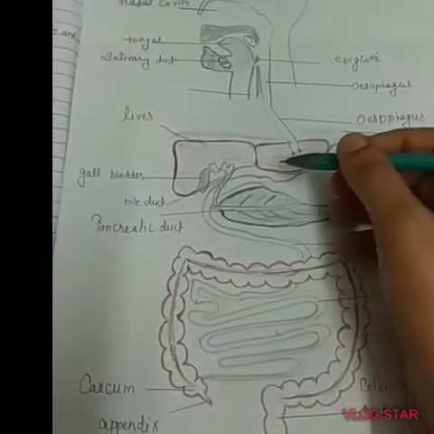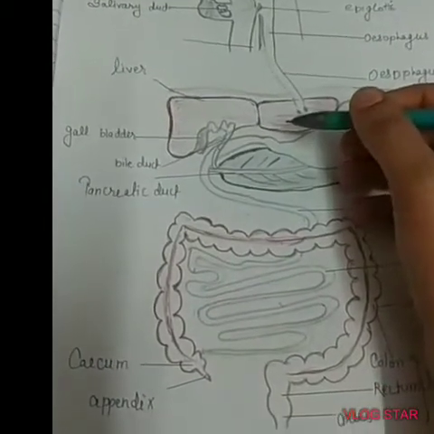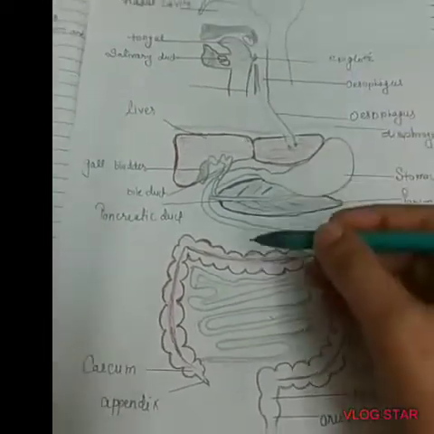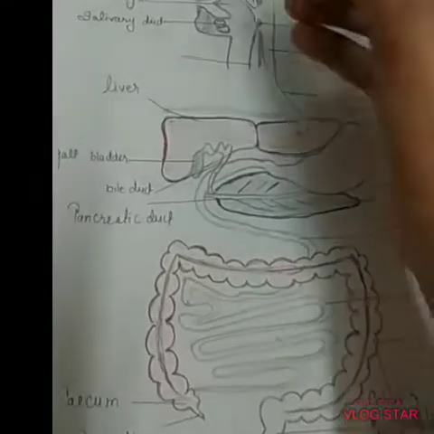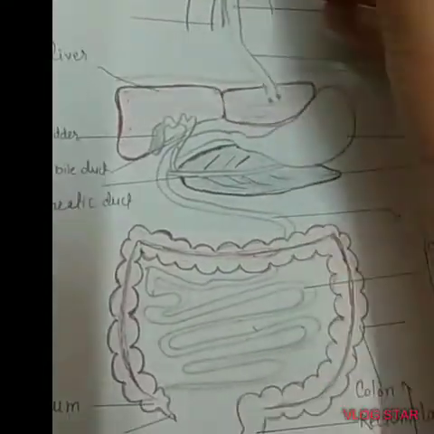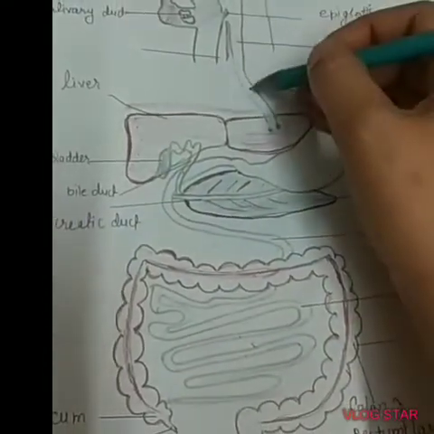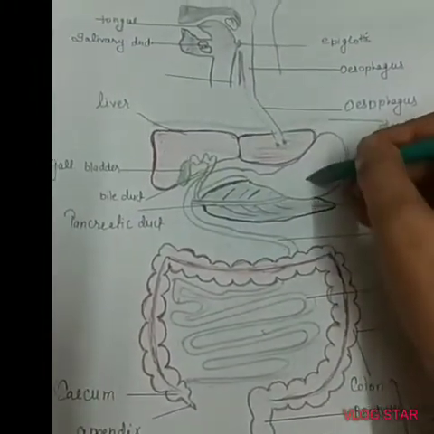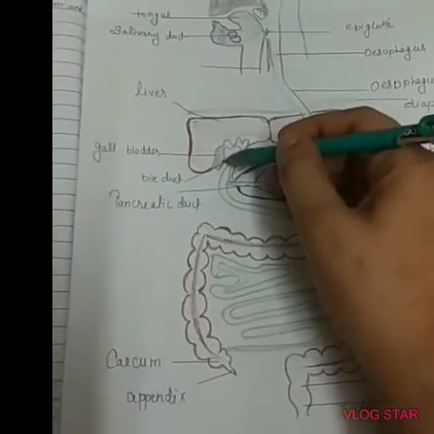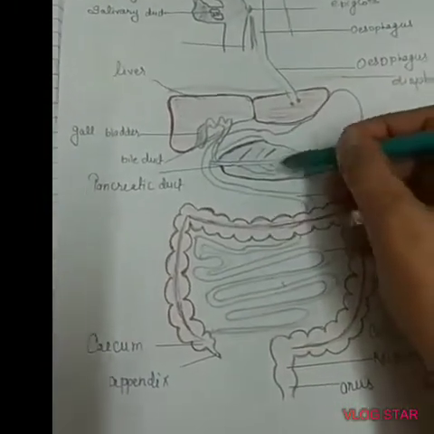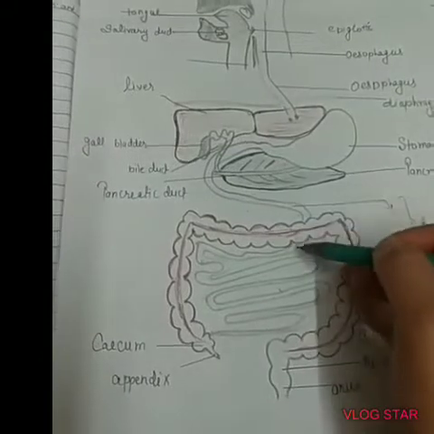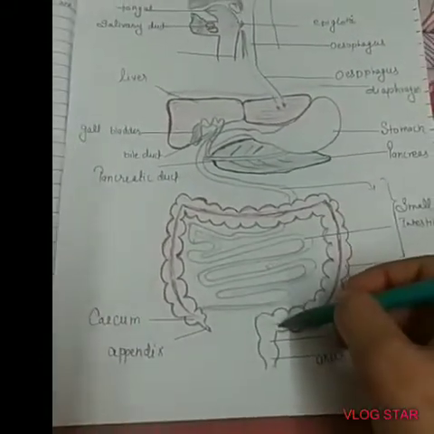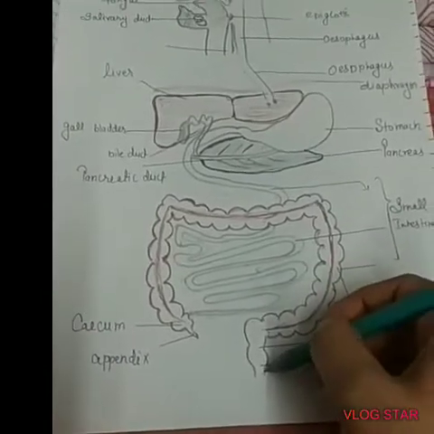In this video, we will be discussing the human digestive system. The human digestive system consists of the long alimentary canal that includes the mouth, pharynx, esophagus, stomach, large intestine, small intestine, rectum and anus, along with the liver, gallbladder and pancreas.